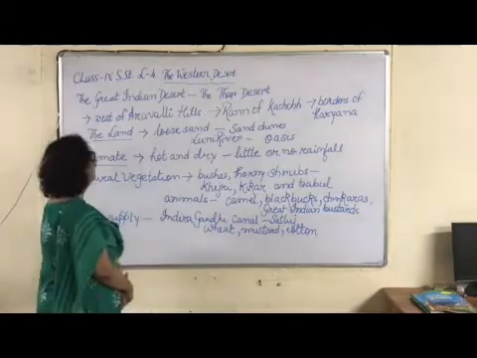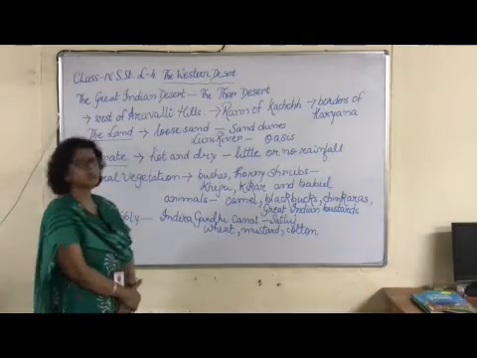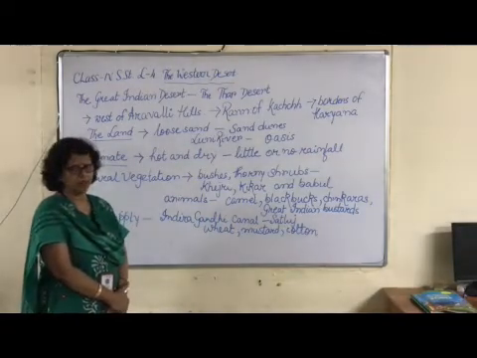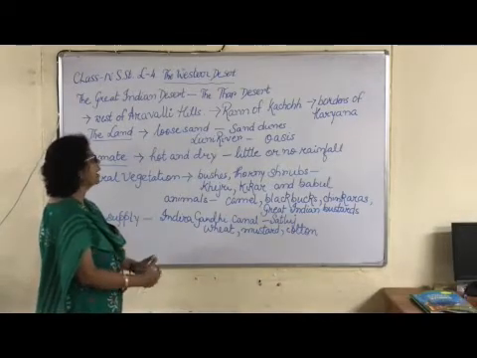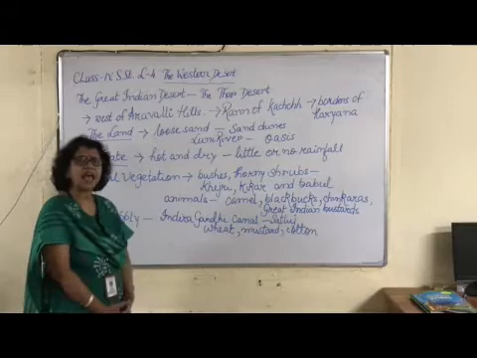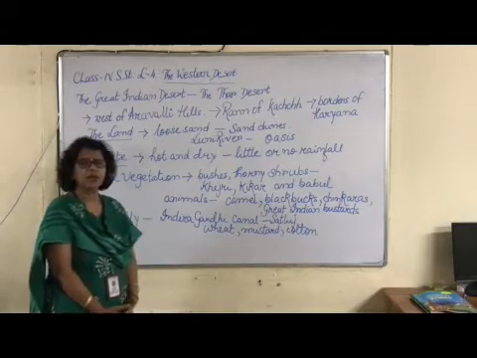And the land here is very infertile. You have loose sand and that's why you have sand dunes. What are sand dunes?